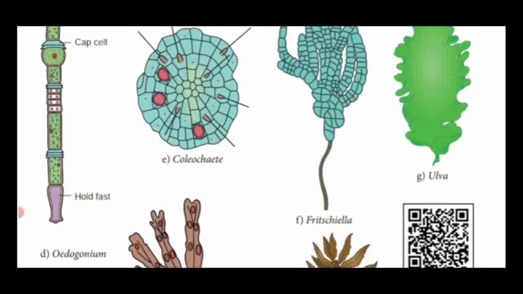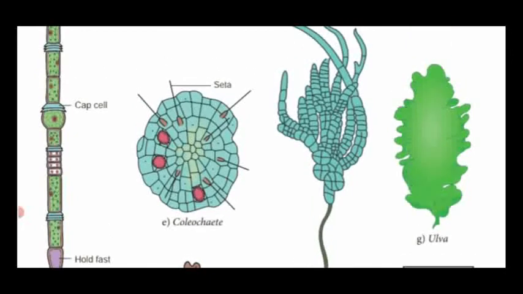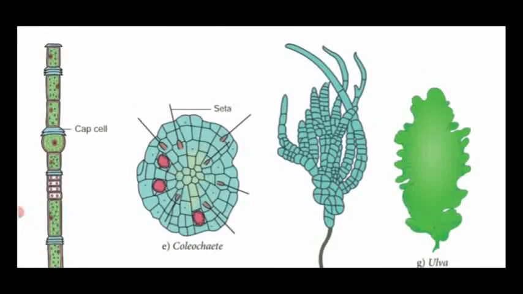Next one is Fritschiella, which looks Heterotrichous. What does that mean? See the different modes of branches: one is cellular, and one is free. At the tip they have a small pointed structure, which is said to be a trichome. Showing different manners, that is said to be Heterotrichous.